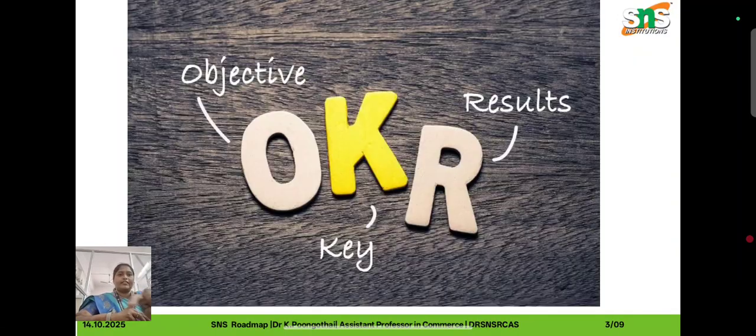The next thing is the OKR. Everyone keeps talking about the OKR. The OKR is Objectives and Key Results, which gives empowerment while understanding and participating in the boot camp or designing.